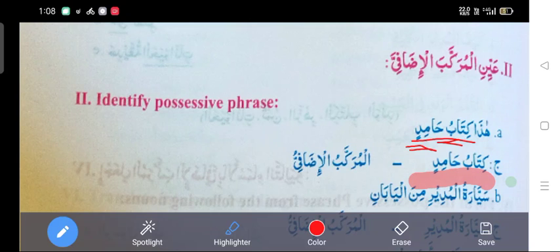After writing Kitabu Hamid in the answer sheet, give the underscore, then write al murakkab al idafi, which is given in your question. Kitabu Hamid is a possessive phrase. Now you are writing the answer to show the examiner that this is a possessive phrase.